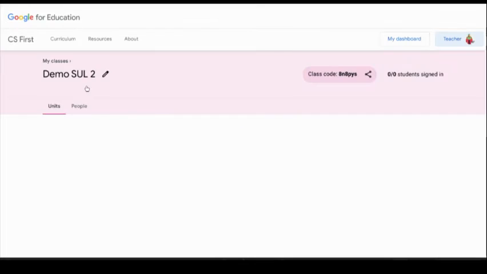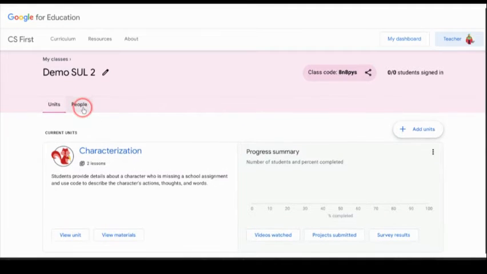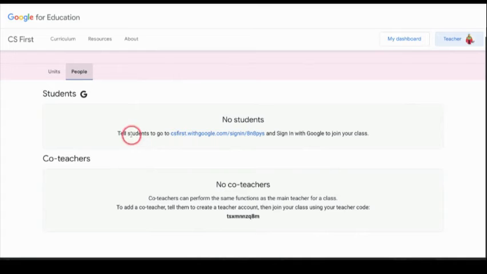And I'm going to click on the People tab, okay? Now, it says right here, I have no students, obviously, because I just created this class, and I have no co-teachers. So the stipulation for a co-teacher is that the co-teacher needs to have a teacher account. So they go to g.co/CS First. They create a teacher account using their Google account credentials. They sign in and they hit the plus sign, they hit join, and they type in this code. This is the code that you would give to your co-teacher.